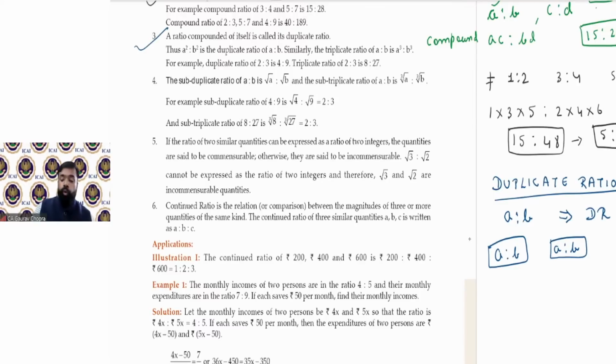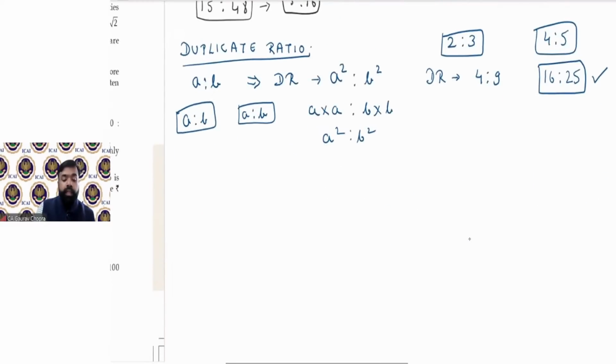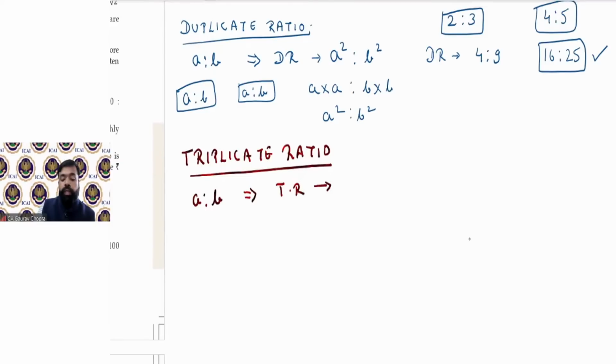Then one more part of property number 3 is there, which says triplicate ratio. Triplicate ratio. So it means triple. Triple means 3 times. So if A ratio B is the given ratio, then the triplicate ratio will be A cube ratio B cube. दोनों का क्या कर देंगे? Cube.